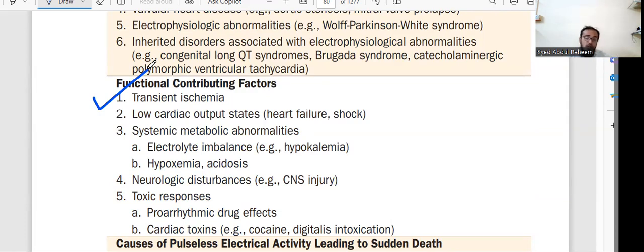Second, it may be other conditions like low cardiac output, meaning the heart is unable to pump the minimum amount of output. It may also be an electrolyte imbalance, like sodium, potassium, calcium or magnesium, or a low amount of oxygen.